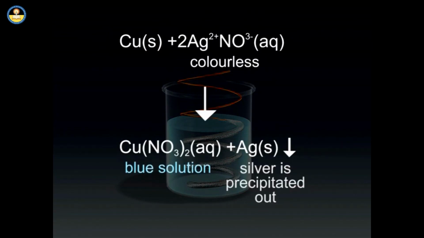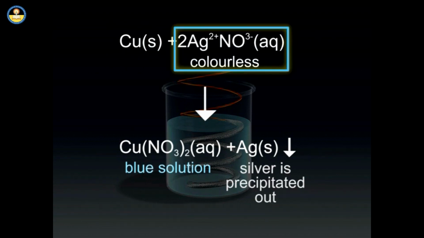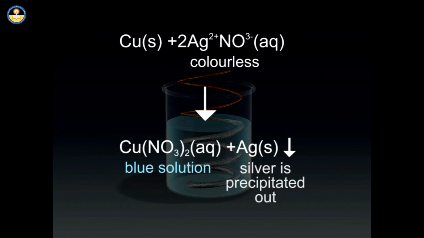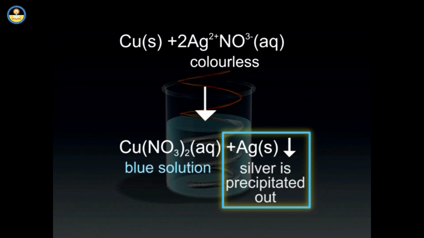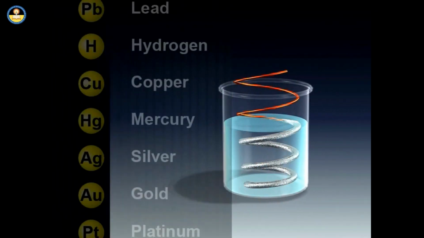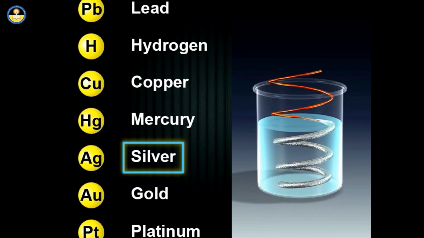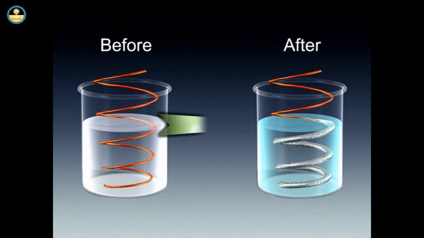Copper in solid state reacts with a colorless aqueous solution of silver nitrate to give copper nitrate in an aqueous blue solution and silver, which is precipitated out. Copper, being more active than silver, displaces silver from its salt solution. The resulting solution will be blue in color due to the formation of copper nitrate.